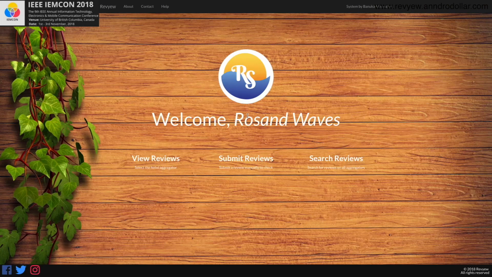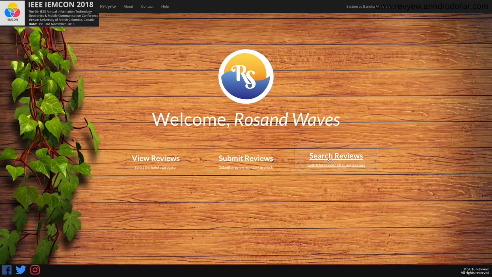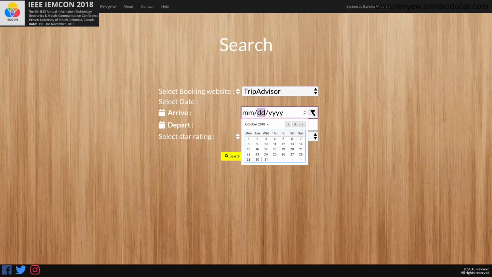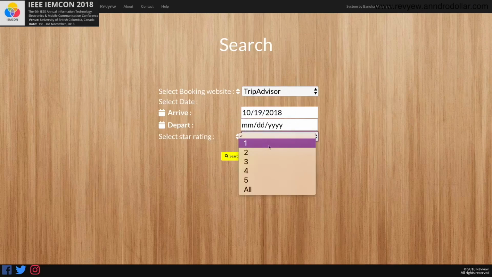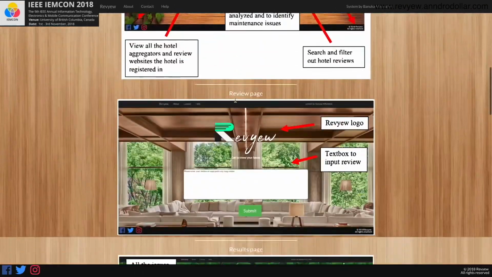This is the implemented web application made using Flask and Python. So it has 3 options. One is to view the reviews. So here the hotel management personnel can go into any of the booking websites and check all of their reviews. And then we also have searching for reviews, so they can just select a travel aggregator and give a date range and see the reviews that are left. Apart from that, there is also an about section, a contact section, and also a help section which explains how to use this system step by step.